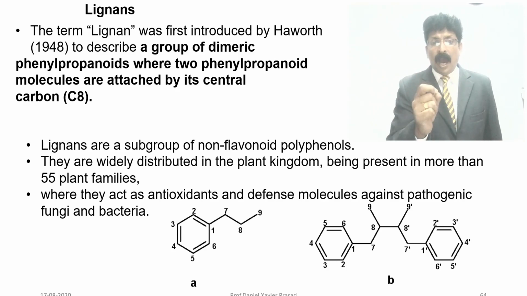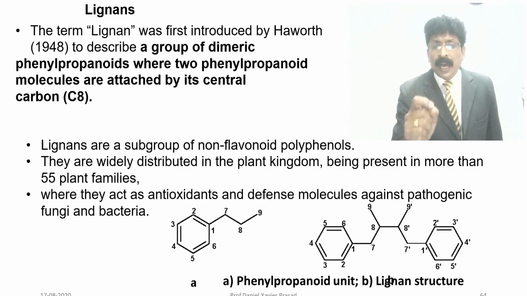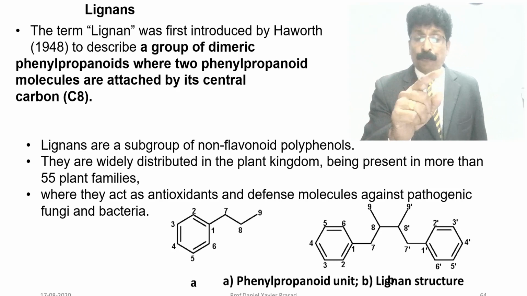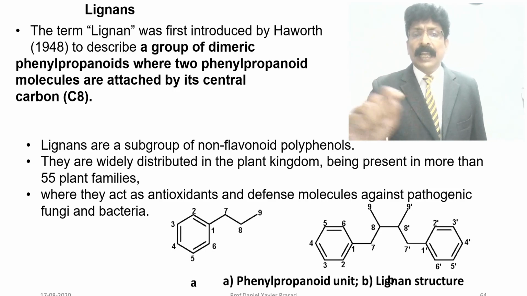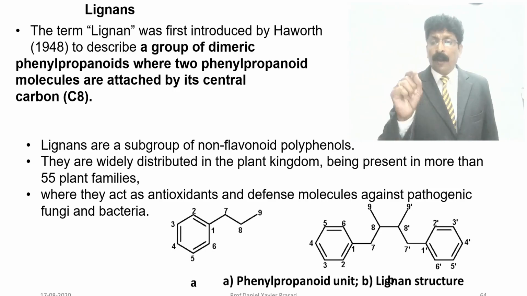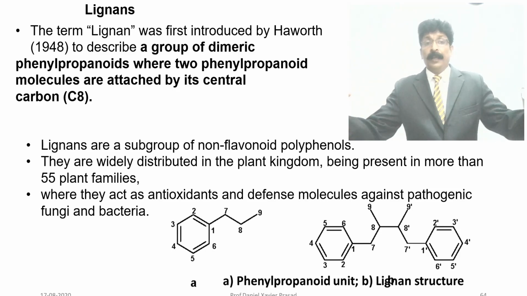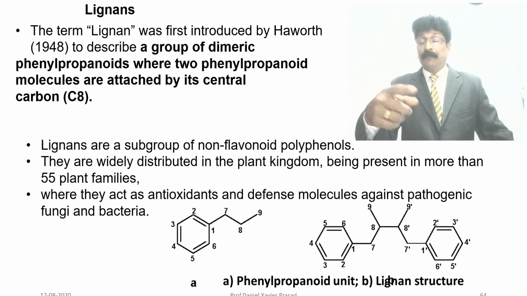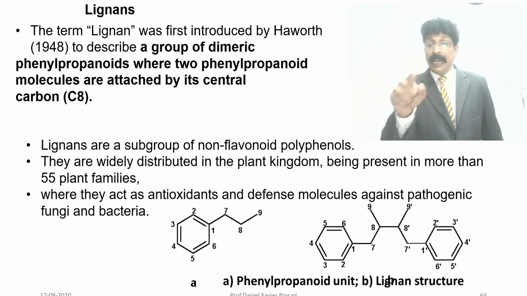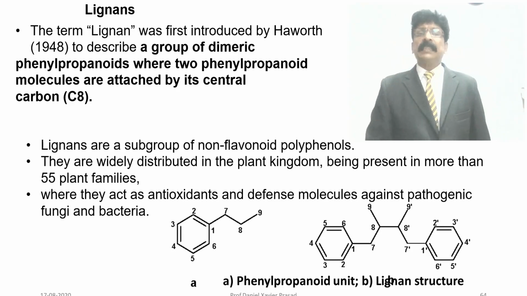They are A and B, two structures which are shown here. A is a phenyl propanoid unit, as I told, a phenyl benzene with CH2, CH2, CH2, that means 9 carbon atoms, a phenyl propanoid unit. A lignan structure has 2 phenyl propanoid units, that is diphenyl propanoid units. When they are joined together, very simple, 18 carbon atoms joined together, you can say lignans. A student can easily remember the structure.